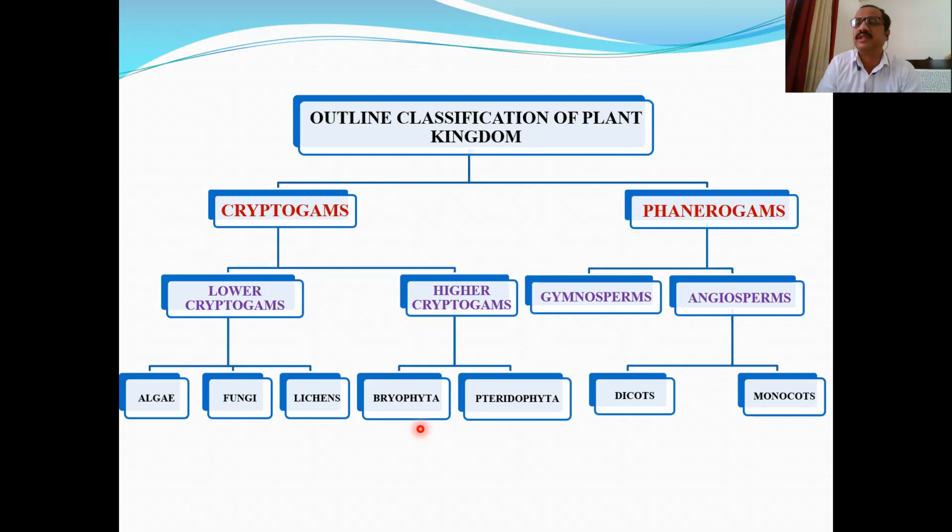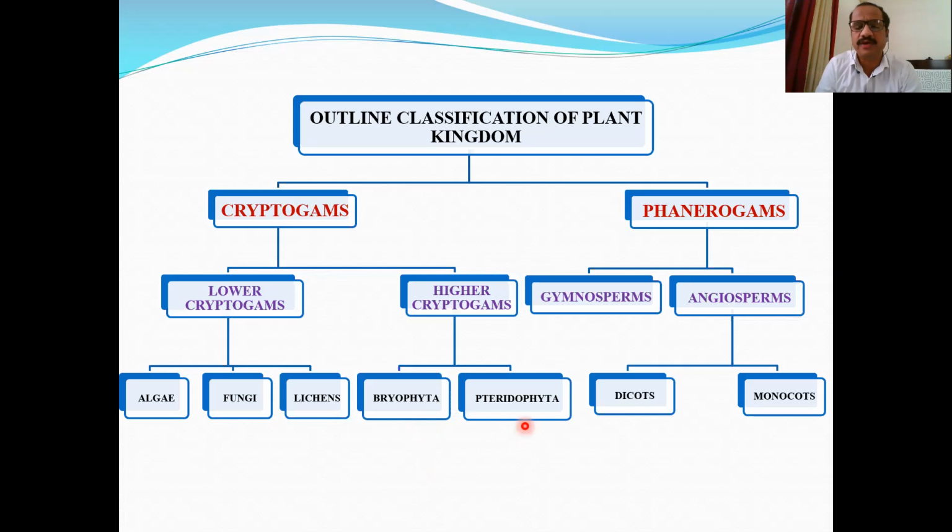The conducting tissues like xylem, the water conducting tissue, and phloem, the food conducting tissue, are absent in Bryophyta. Therefore, they are soft due to absence of mechanical tissues also. There are many examples of Bryophyta like Riccia, Marchantia, Anthoceros, then moss plants like Sphagnum, Funaria, different mosses. These are bryophytes.